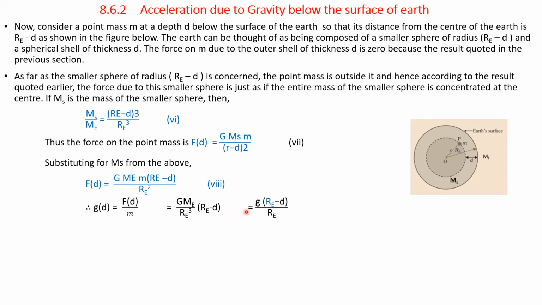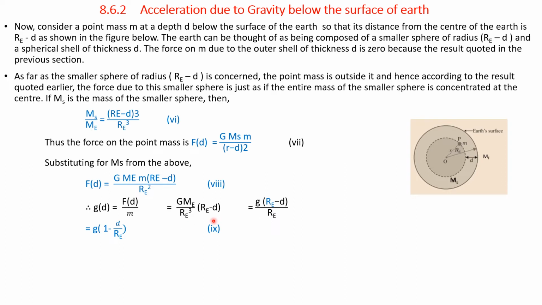That is equal to, rewriting, G Me divided by Re square into Re minus d divided by Re, because G into Me divided by Re square is g, the value of g on the surface of the Earth. g is the gravitational acceleration on the surface of the Earth.